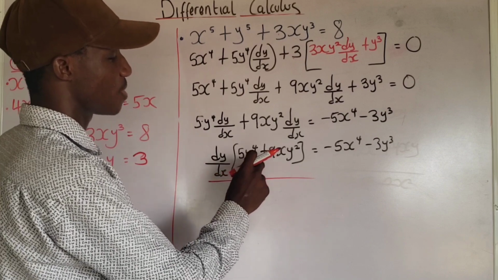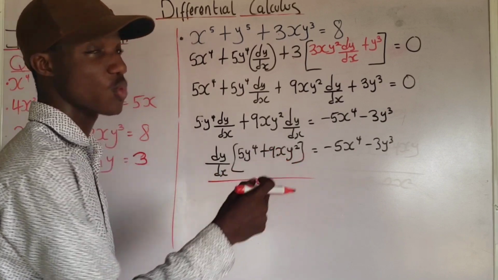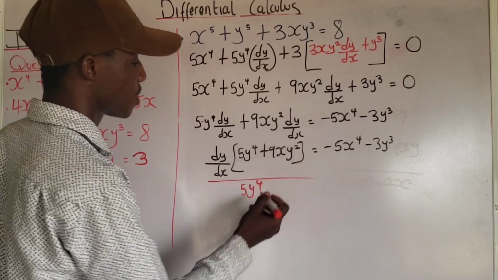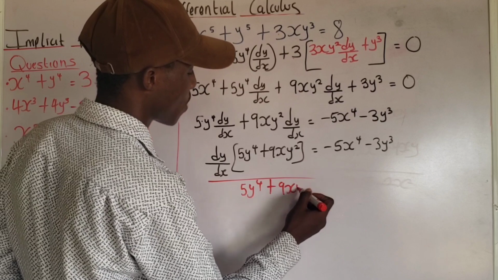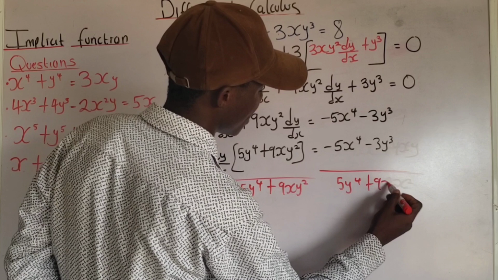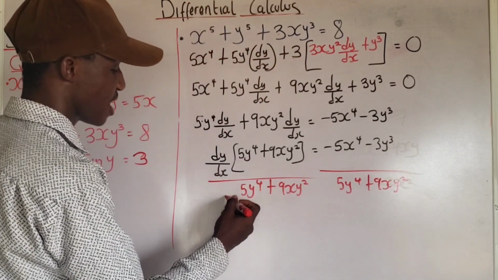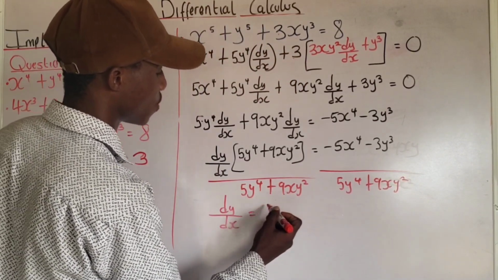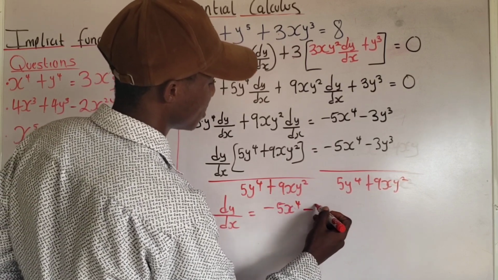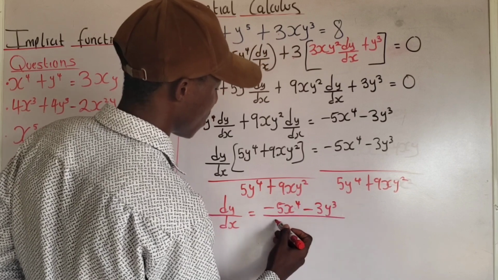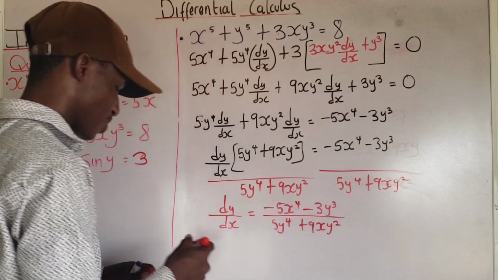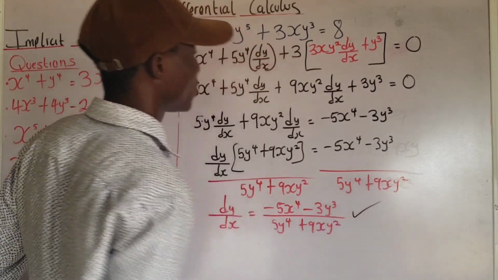I have 5y raised to the power of 4 plus 9xy squared attached to dy dx, and in an attempt to help dy dx stand alone, I have to divide by this. So I'm going to divide both sides by 5y raised to the power of 4 plus 9xy squared. Okay, so here I'm going to have dy over dx equals negative 5x raised to the power of 4 minus 3y raised to the power of 3, all over 5y raised to the power of 4 plus 9xy squared. Okay, so that is the solution to that question. I'm very sure you understand.